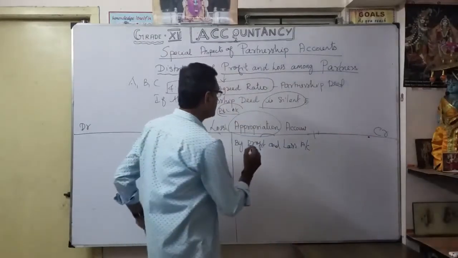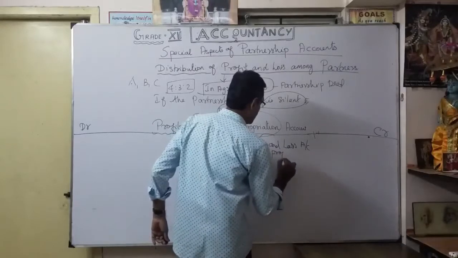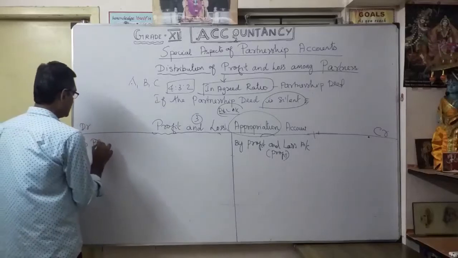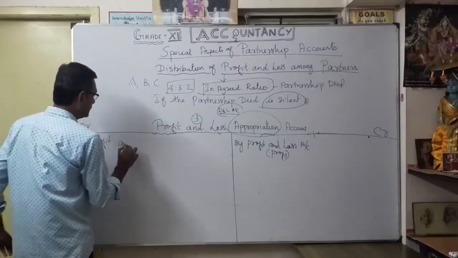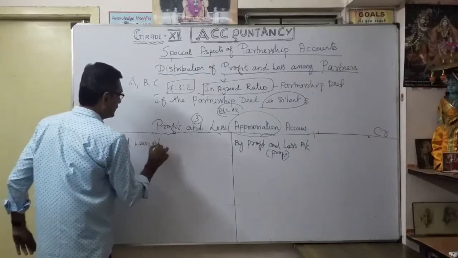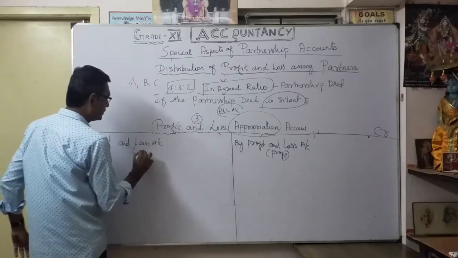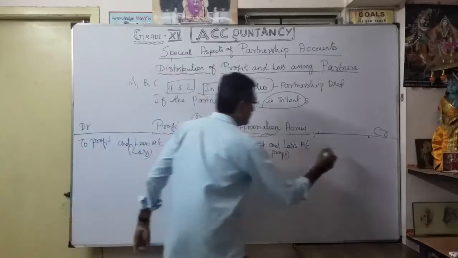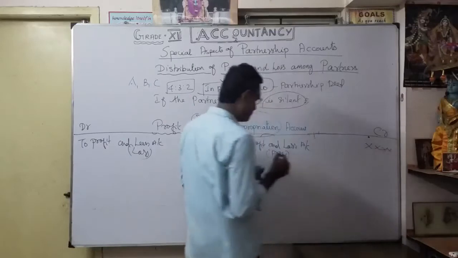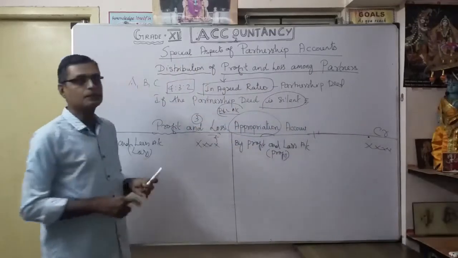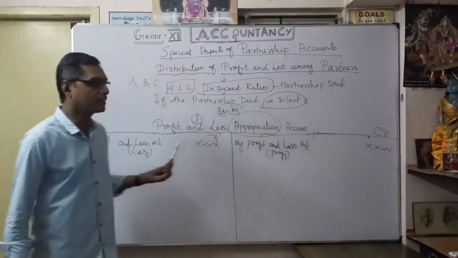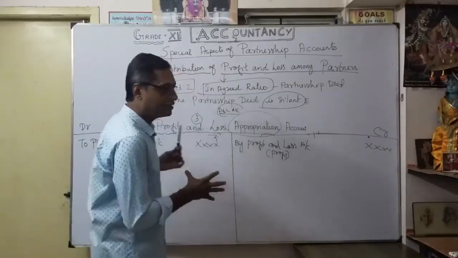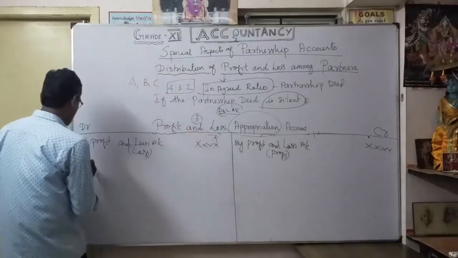So this may be a profit. If it is a profit, you are going to credit. Suppose it is a loss, then to profit and loss account. Naturally this is loss, isn't it? You understand? This is loss. So this is profit. First of all, we want to transfer from our profit and loss account. If it is a profit, I am going to credit. If it is a loss, I am going to debit. That's how you start, one by one, showing it. So once you make the format, next, what you are going to make.